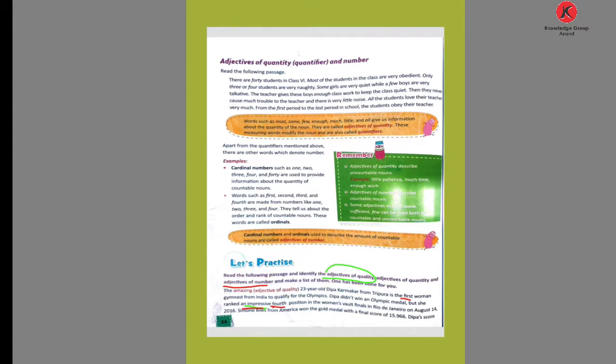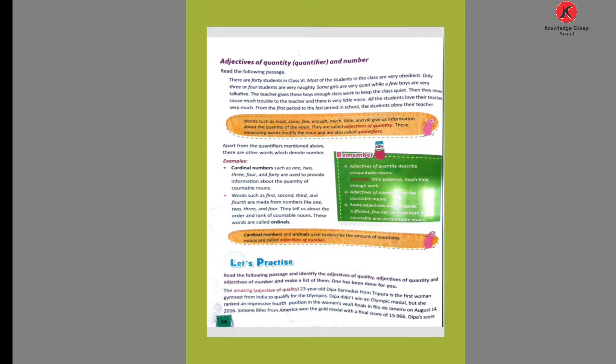Now the next is: Simone Biles from America won the gold medal with the final score of 15.966. So here one word is the adjective.